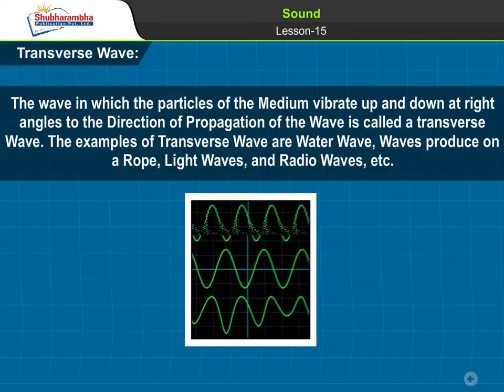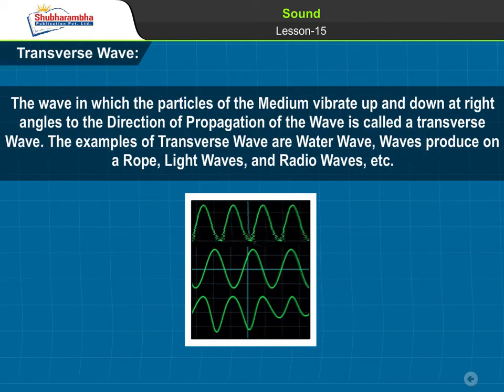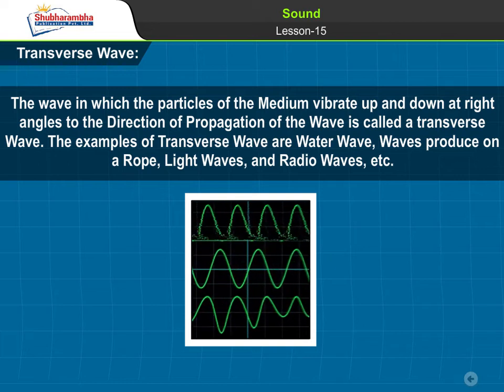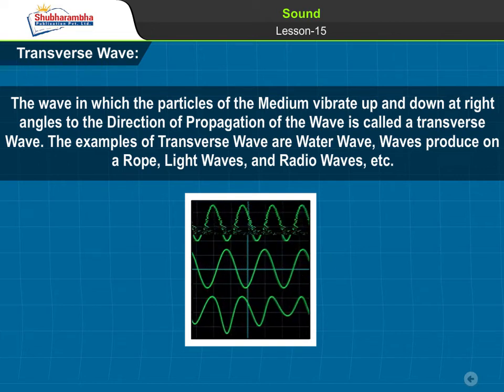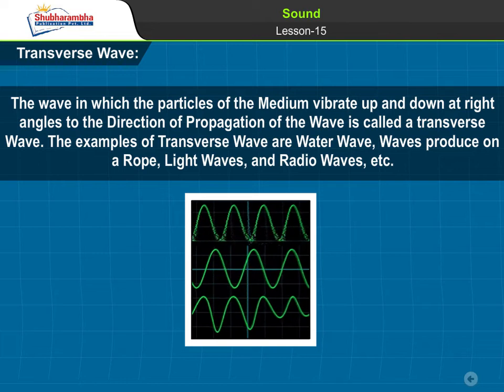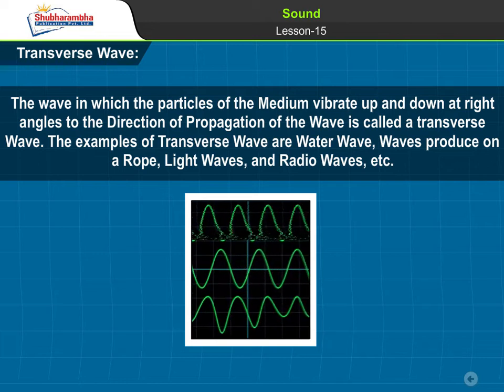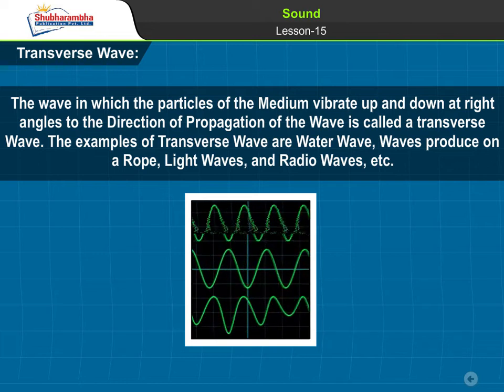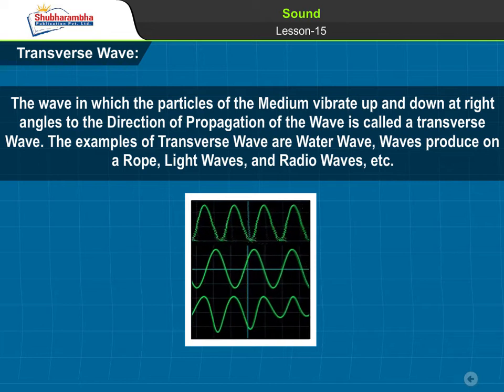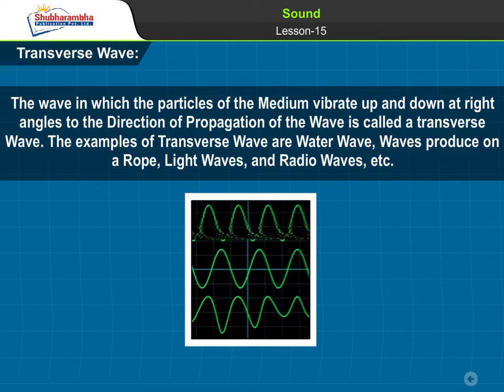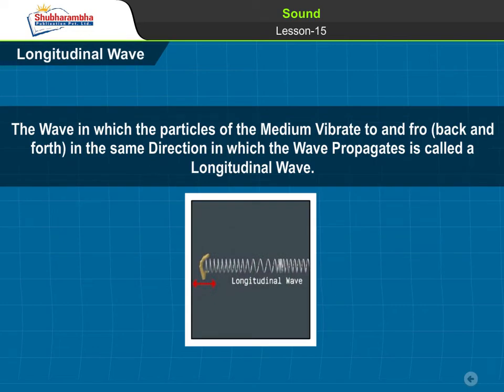1. Transverse wave. The wave in which the particles of the medium vibrate up and down at right angles to the direction of propagation of the wave is called a transverse wave. Examples of transverse waves are water waves, waves produced on a rope, light waves, radio waves, etc. 2. Longitudinal wave. The wave in which the particles of the medium vibrate to and fro, back and forth, in the same direction in which the wave propagates is called a longitudinal wave.